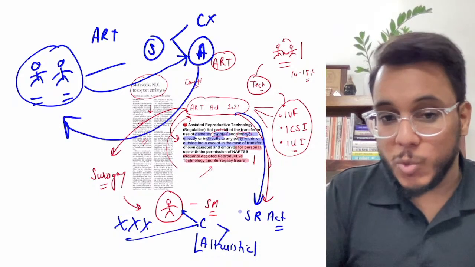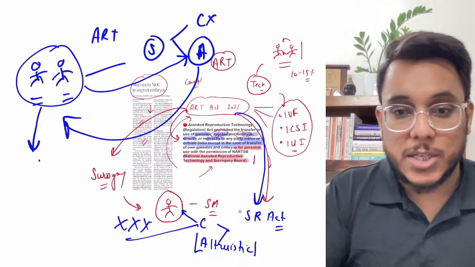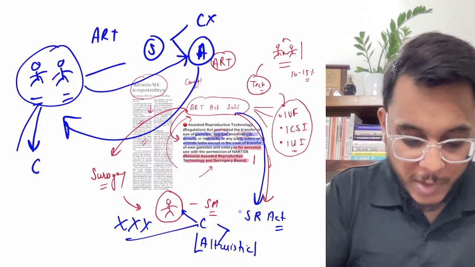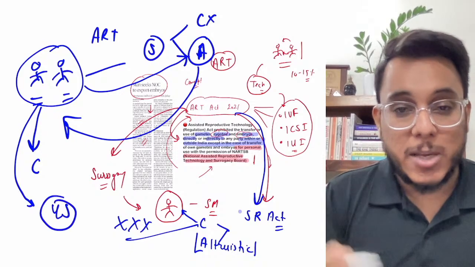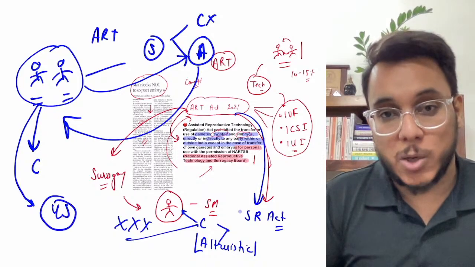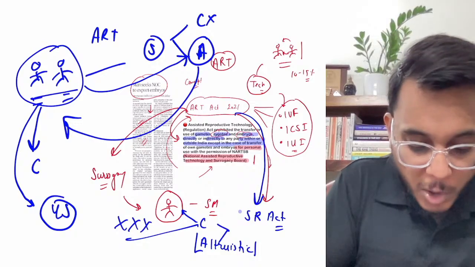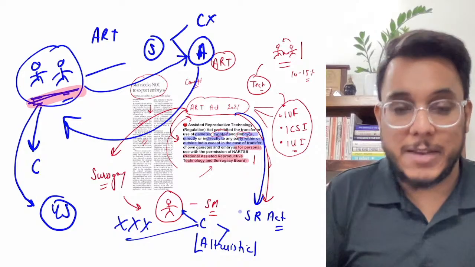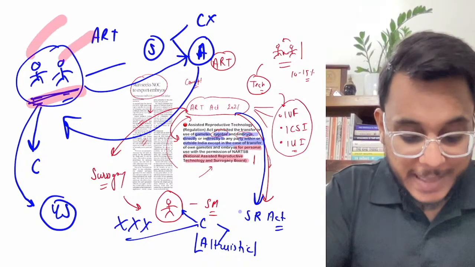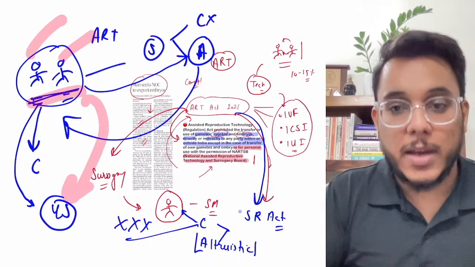So what do they want to do? They want to find a commercial surrogate. In India, it is not allowed. So what can they do? They can go to some other country, for example, the USA. In the USA, they can find a lady who can become a surrogate mother. But they want to supply their own gametes. They want that their sperm and their egg should be utilized by this particular mother.